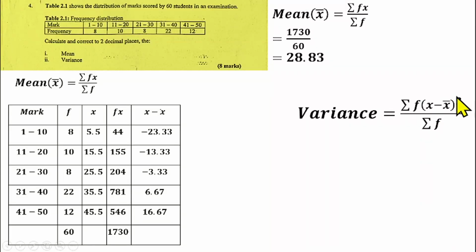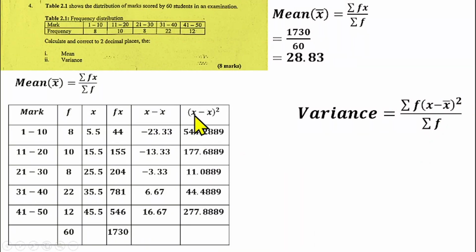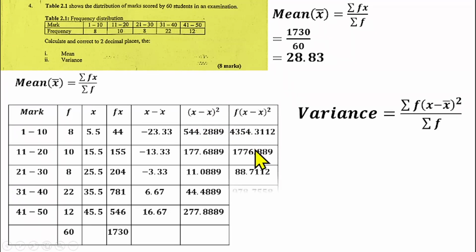Having done that, we will now square our deviation. So you square the value you got here, that will be the next thing. So you square this, that will give us this. Square this one will give us this. Square this, it will give us this, and so on. After squaring the deviation, then you now multiply it by the frequency. So this frequency will multiply the deviation squared. So that will give us what you're having here.